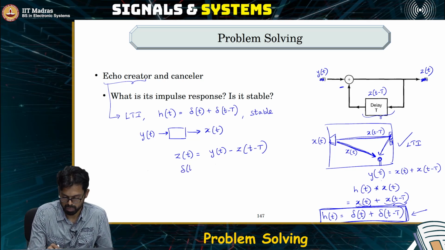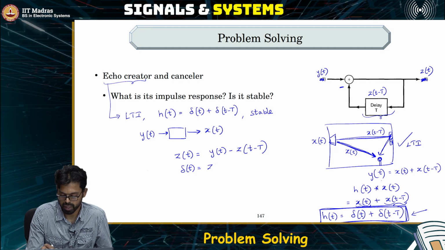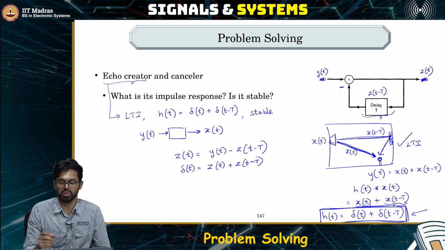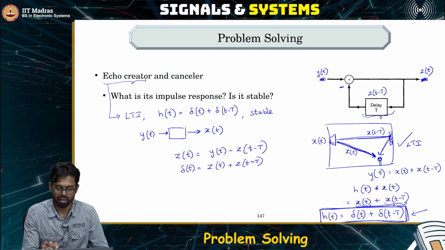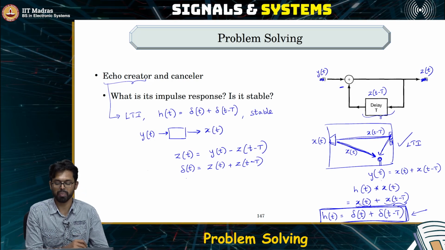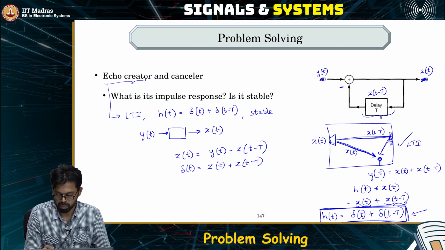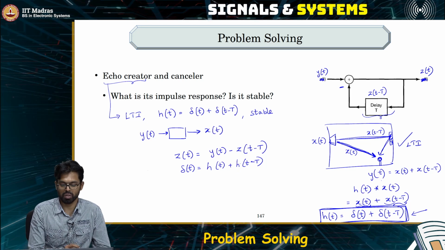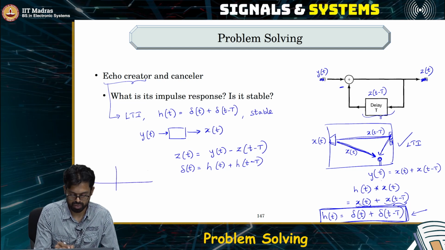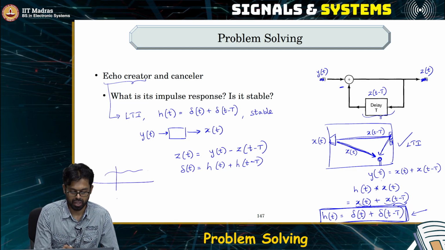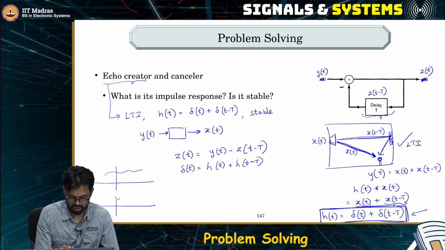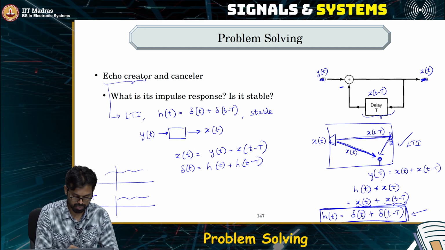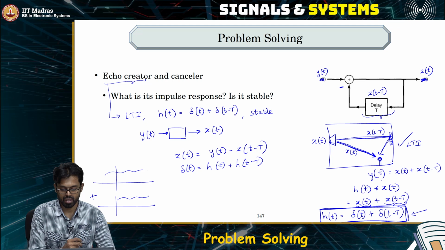Then for an impulse delta of t, the output is given by z of t plus z of t minus T. So this is the output that we get for an impulse where y of t is the impulse. Okay. So what would be the impulse response that would satisfy this equation? In other words, what we are saying is there is an h of t, something like this. When you delay that h of t by T seconds and then add them together, this summation gives a Dirac delta. So what could possibly be such an h of t?